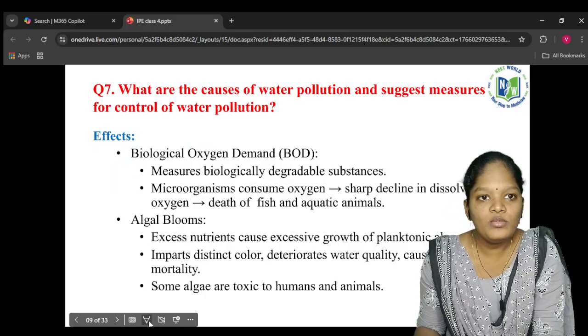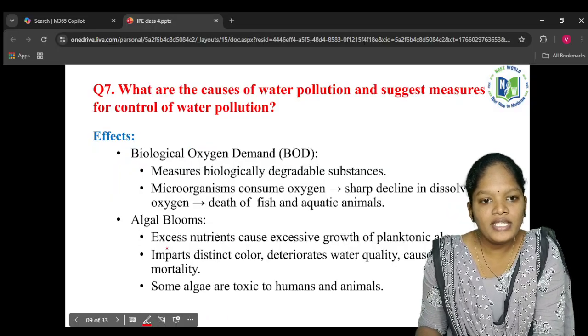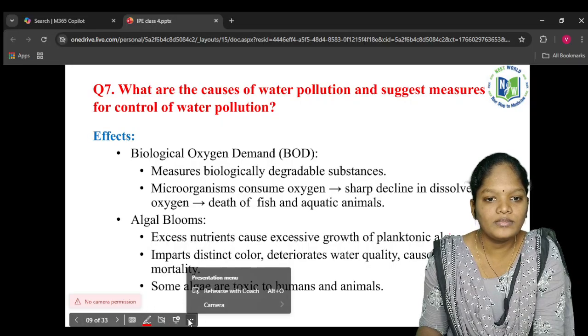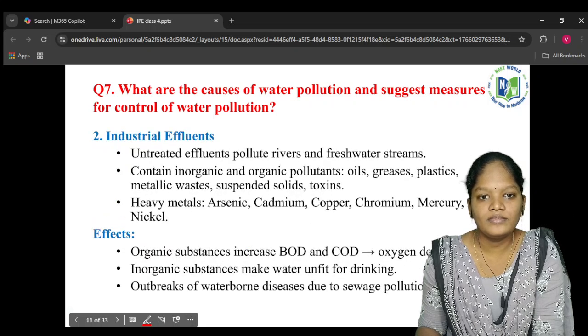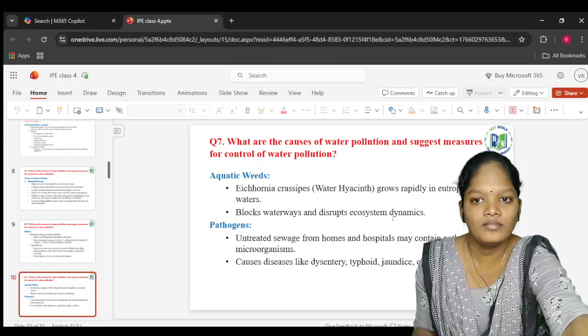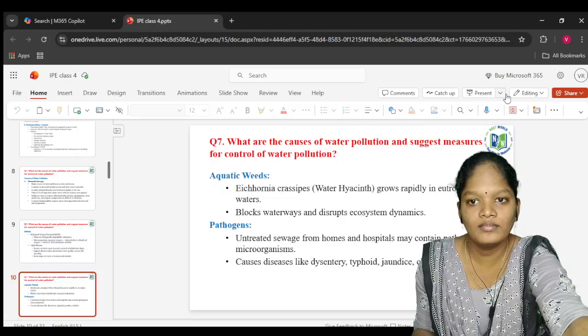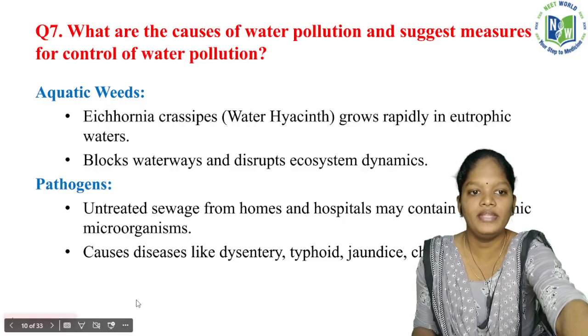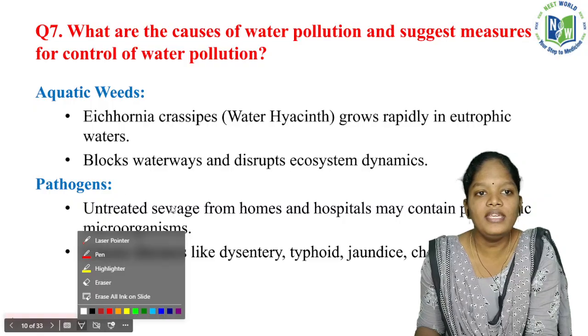So algal blooms. So whenever we are seeing this particular, where is it? Yes. See,